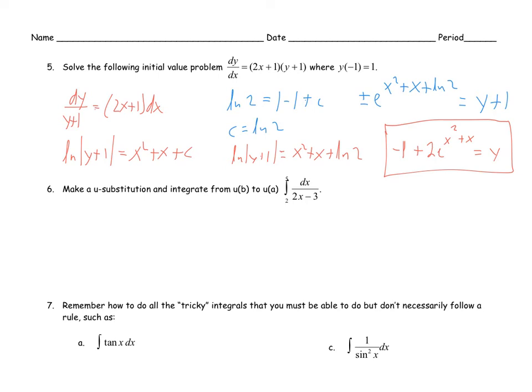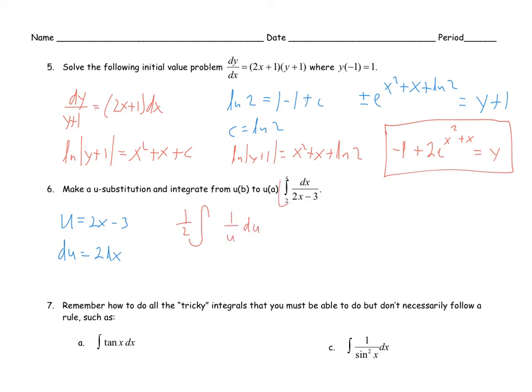Number 6, u substitution, and then integrate it from u of b to u of a. Here we can do, let u be 2x minus 3. And then du is equal to 2 dx. So we can rewrite the integral as being the integral of 1/2, because we need a 2 on the inside, so 1/2 out front to cancel it out, of 1 over u du.